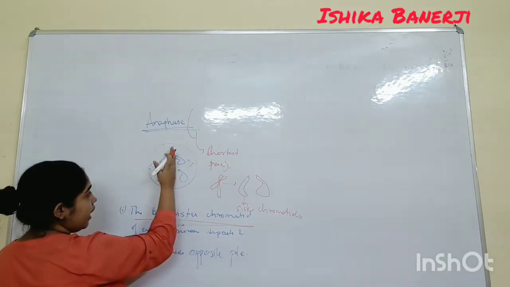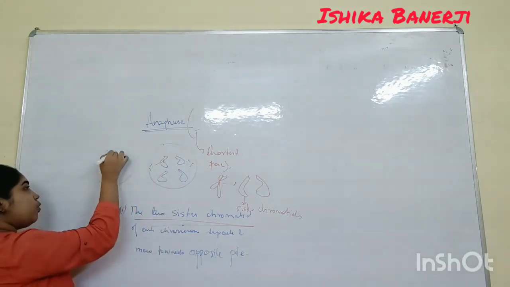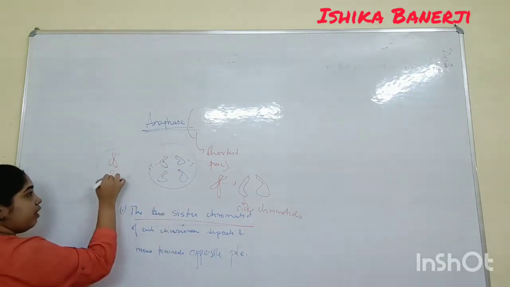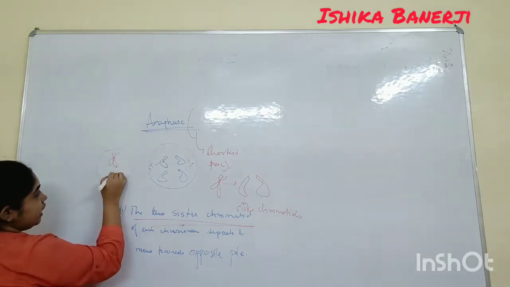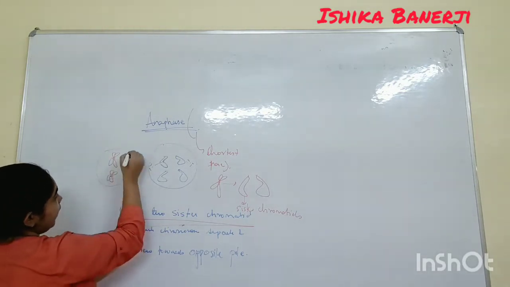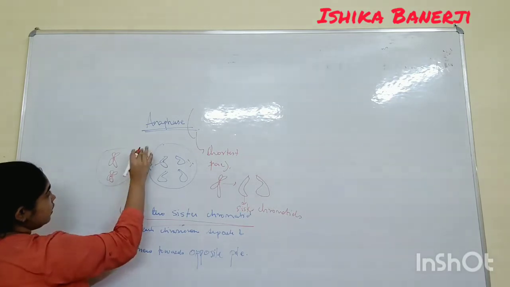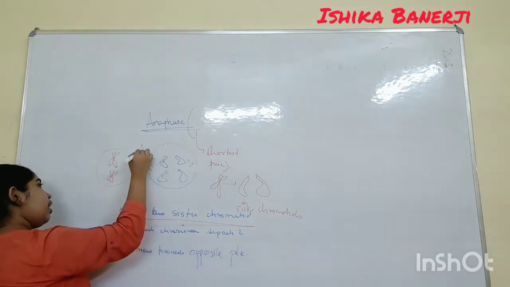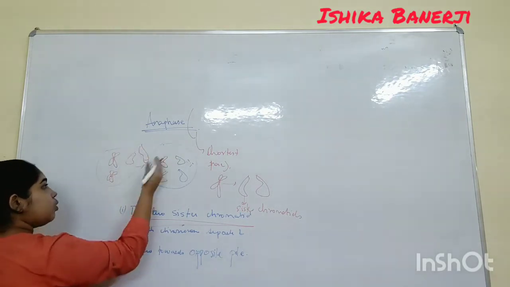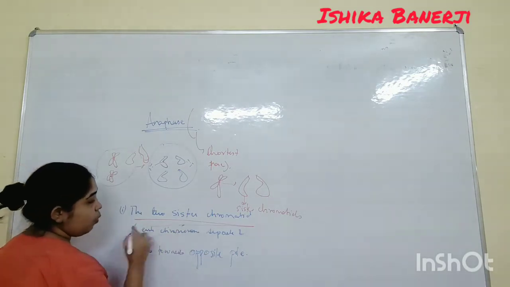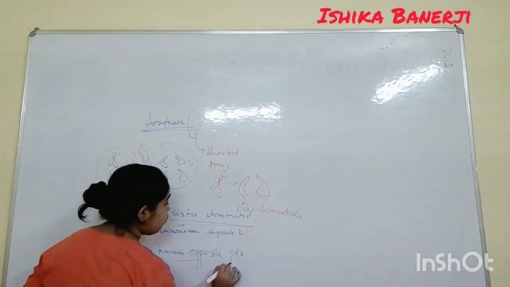Centromere was there, like in the previous video we have seen, in the previous phase they were like this way. From here they are slowly breaking, and here we can see they are coming towards the opposite pole. So the two sister chromatids will break and they will start moving towards the opposite pole.